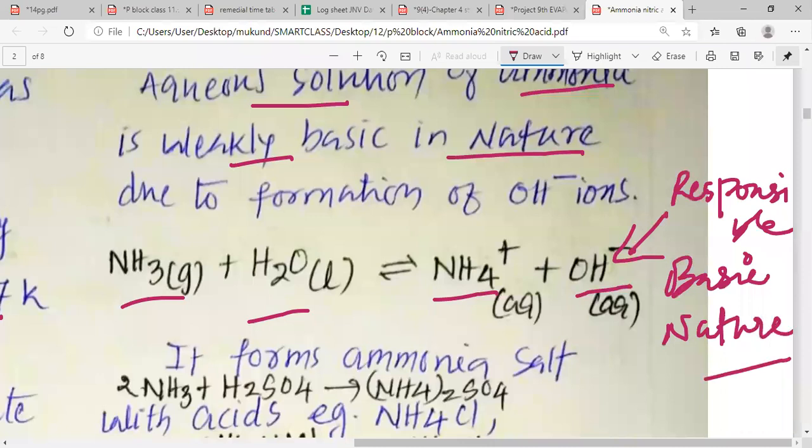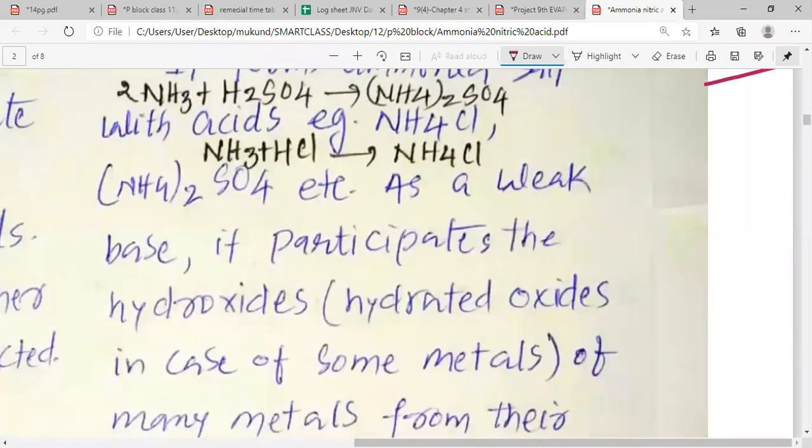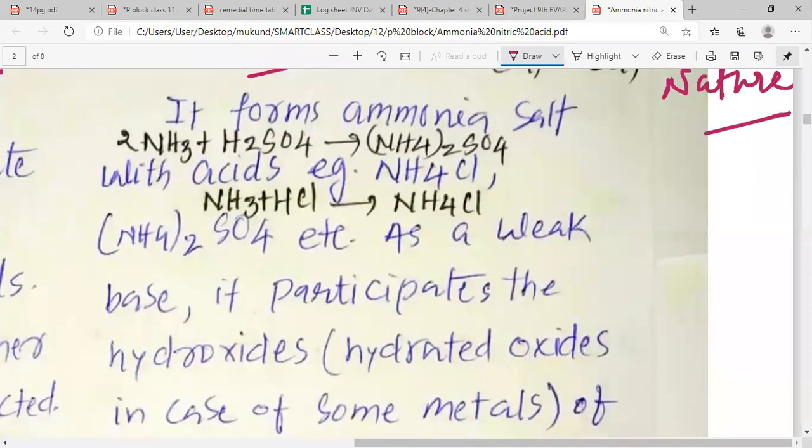So please understand, my dear students, that this OH minus is responsible for the basic nature. It forms ammonium salts: NH3 plus H2SO4 gives (NH4)2SO4, and NH3 plus HCl gives NH4Cl. So, my dear students, when ammonia reacts with either sulfuric acid or hydrochloric acid, it gives ammonium salts, ammonium sulfate as well as ammonium chloride.